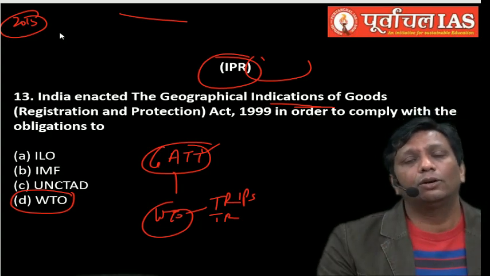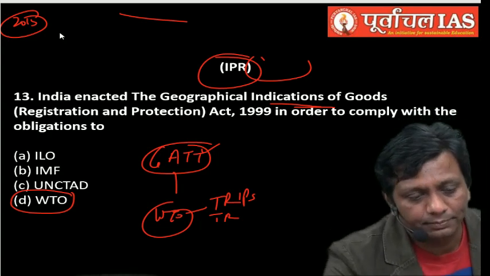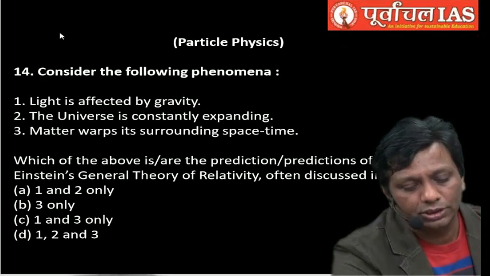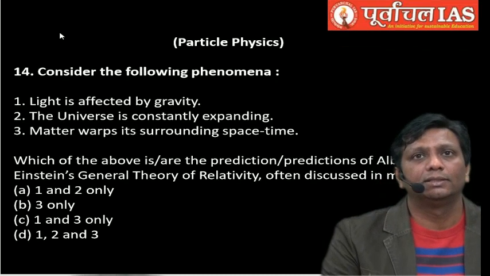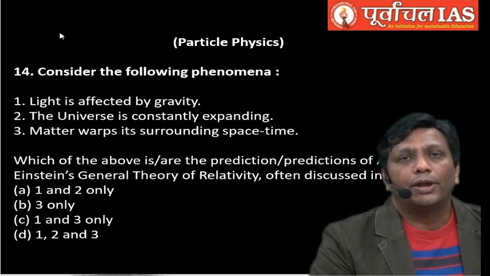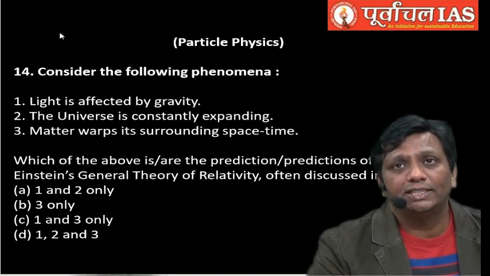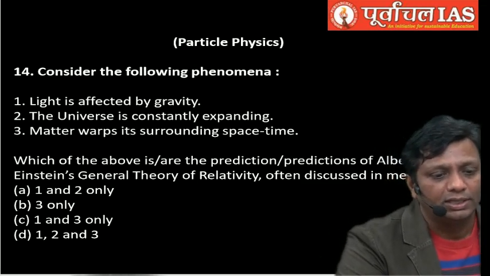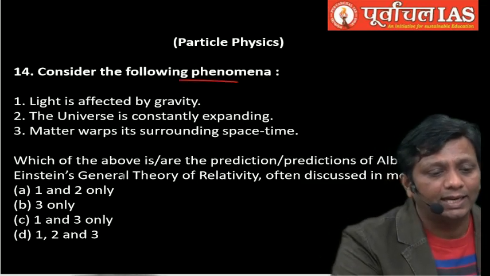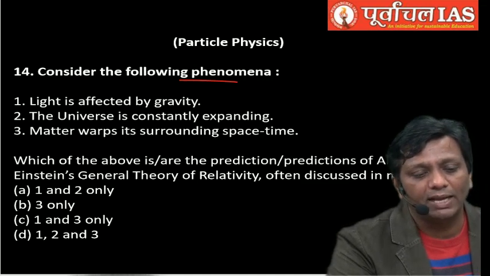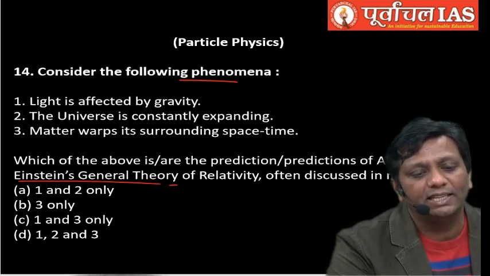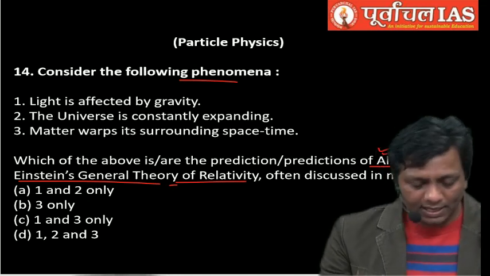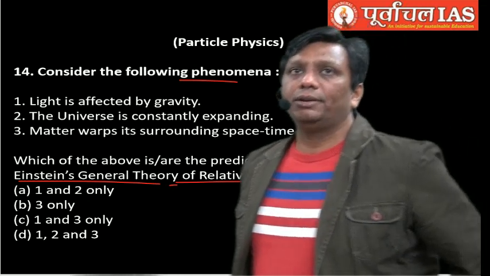That was again a question in the 2018 paper. The last question of your paper, guys. Very beautiful question. It is based on particle physics. I told you that from 2013 onwards, many questions came from particle physics. And the question is: consider the following phenomena, and which of the above are the predictions of Albert Einstein's general theory of relativity?